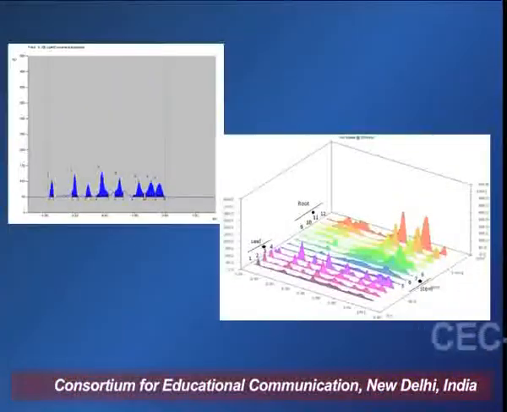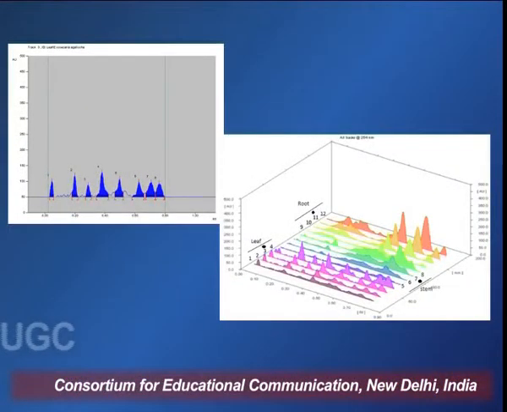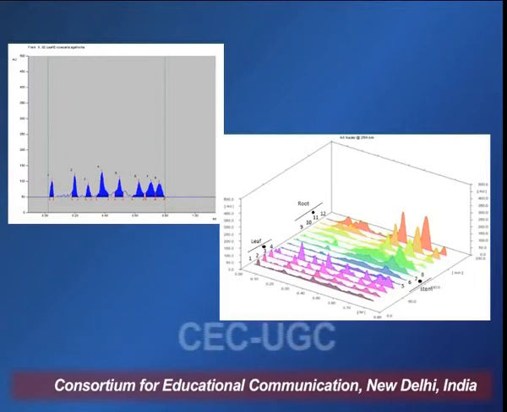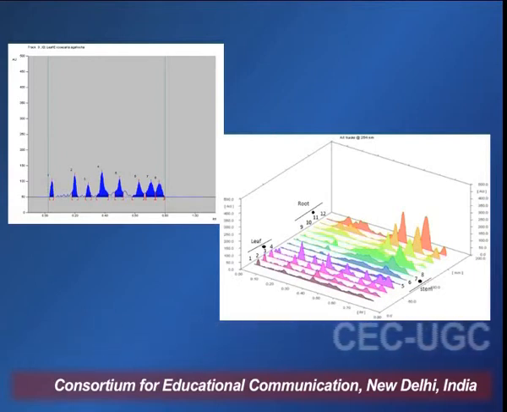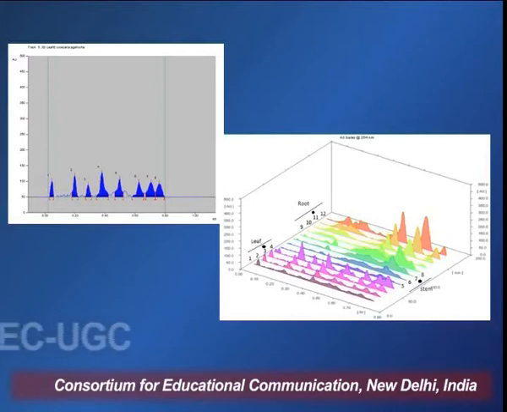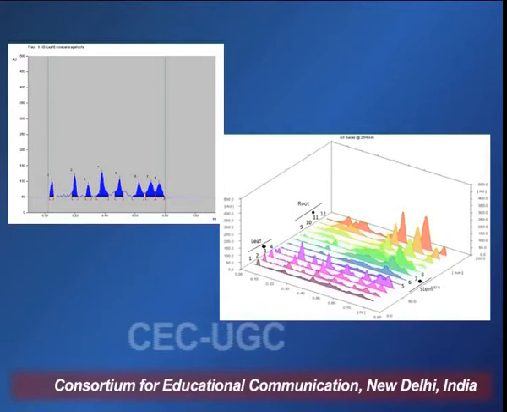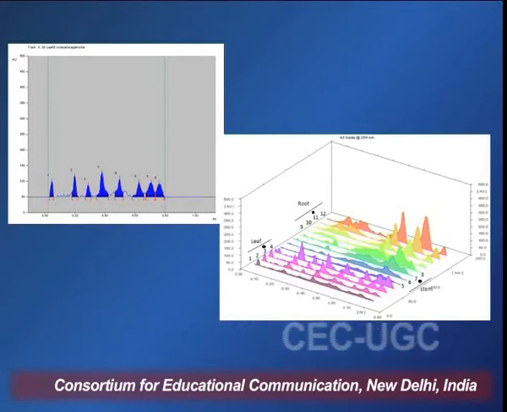Here you can see an HPTLC profile of a crude drug, and the first figure shows you different peaks that are obtained when an extract of a given drug was run on a TLC plate, and the second figure shows you the different samples of the same drug. The first 4 samples are of a leaf and the second 4 samples are of the roots, and here you can also see the variation in the TLC profile or HPTLC profile of these drugs.